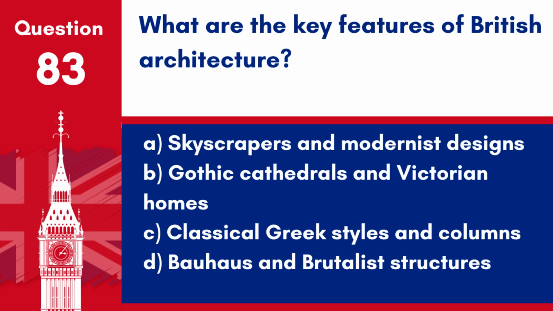Question 83. What are the key features of British architecture? A. Skyscrapers and modernist designs. B. Gothic cathedrals and Victorian homes. C. Classical Greek styles and columns. D. Bauhaus and brutalist structures.